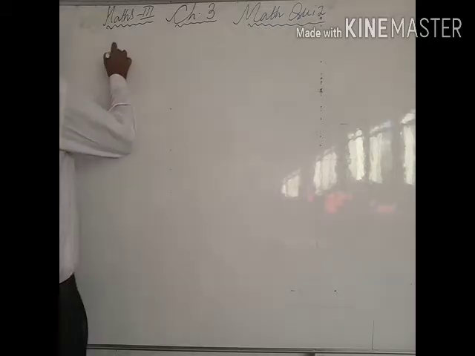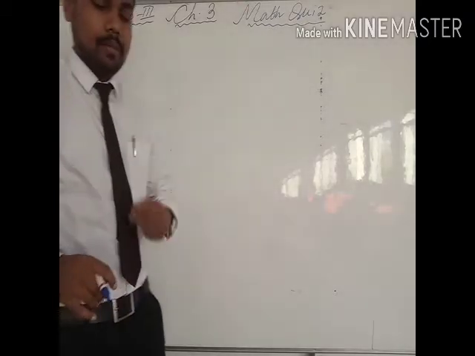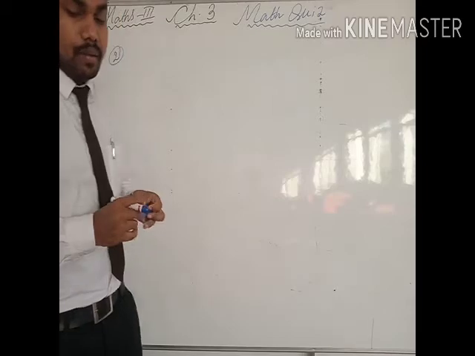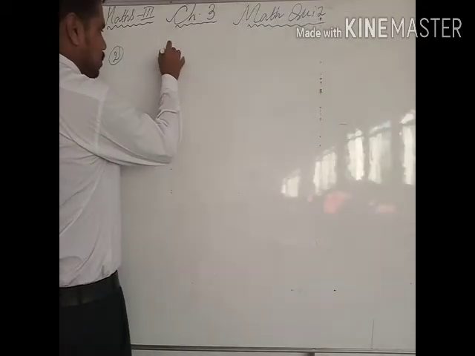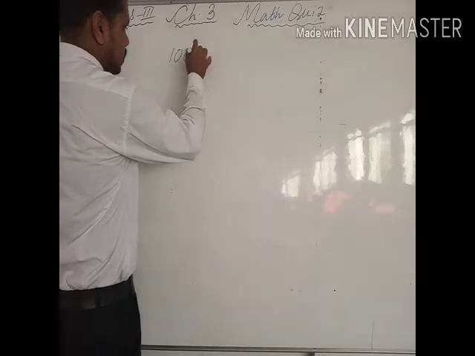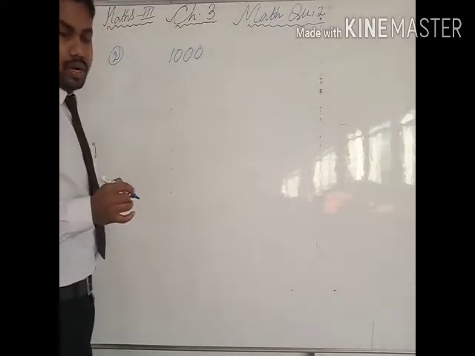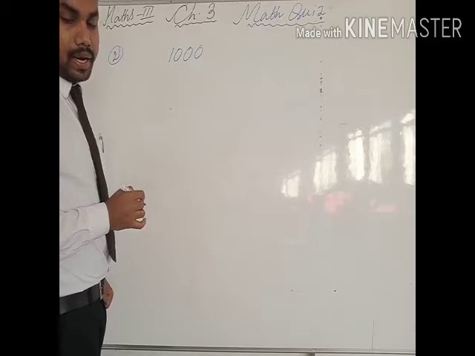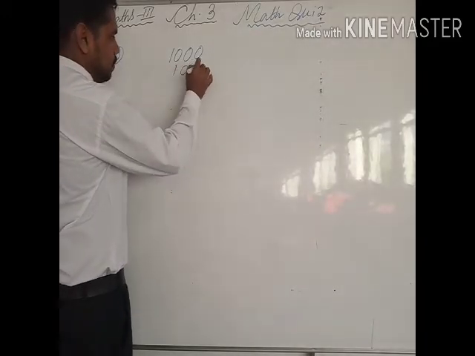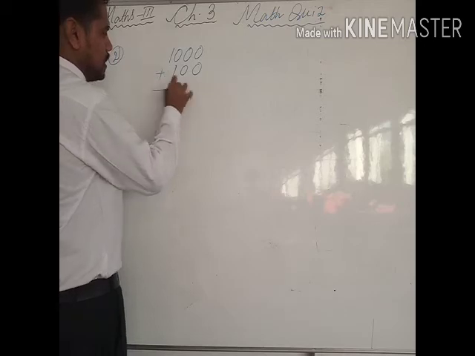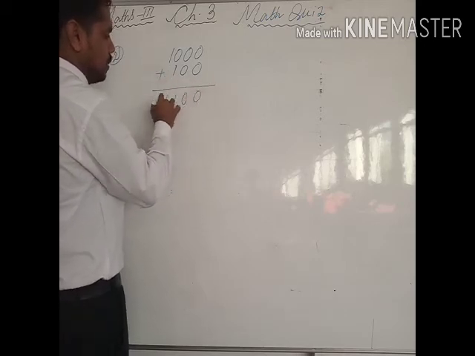Question number 2 is asking: what is the sum of the smallest 4-digit number and the smallest 3-digit number? So the smallest 4-digit number is 1 and 3 times 0, and the smallest 3-digit number is this. So the sum of this it is asking, so 0 0 1 1.